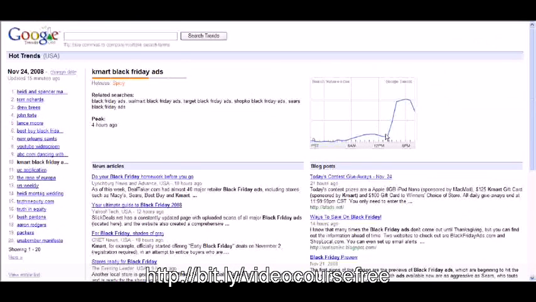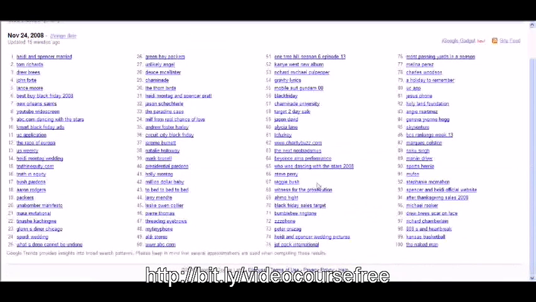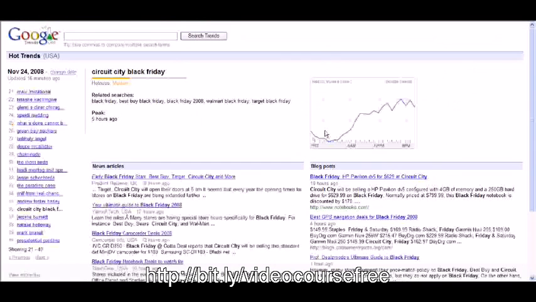I like to look for trends that are obviously going up, but also that haven't totally fallen off. Like if they are clear, like this one would still be okay to go after. But if you see that their trend down here is clear over here, it's not really worth going after and using the methods in the system. So this is how you go about finding the particular product or niche or keyword that you're going to target with this system.